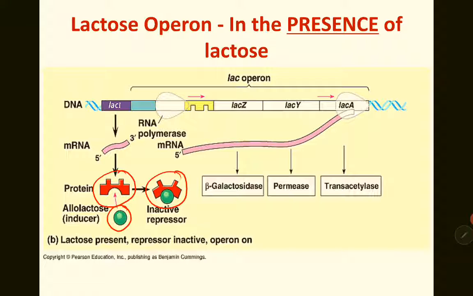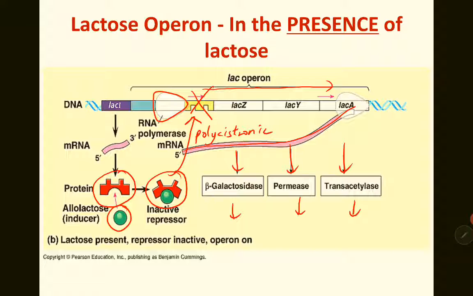Okay, so now when the repressor protein binds to allolactose, the allolactose changes the shape of the repressor protein. So now the repressor protein can no longer bind to the operator because the shape is no longer fixed. So now RNA polymerase can bind to the promoter and it will transcribe the genes ahead to produce polycistronic mRNA, one single strand of mRNA, which is translated into 3 different enzymes to perform their respective functions.